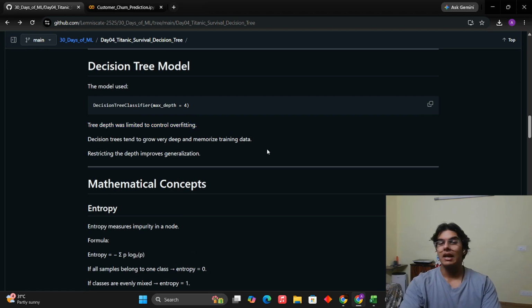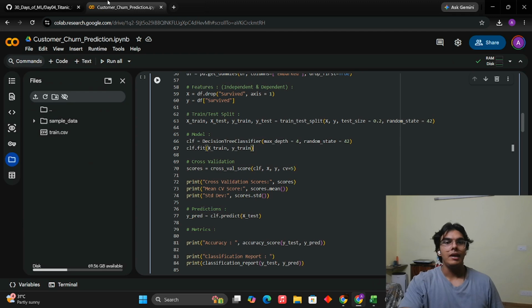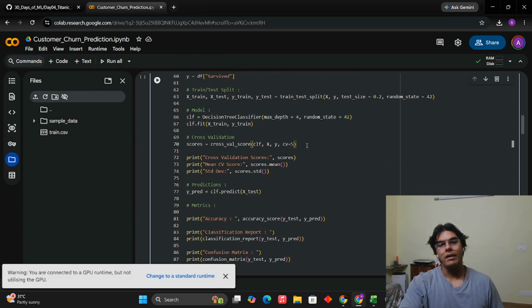And decision trees, like I said, are kind of like black box models. They go deep, deep, deep. Splits are created at every step, and they are actually very strong in machine learning models. So they can memorize training data pretty quickly. And like I said, there are only 891 samples in this model, which is very low. So we have to be careful that the model is generalized and not favoring one side, which means that the bias is kind of absent. Then we go on to the cross validation part.